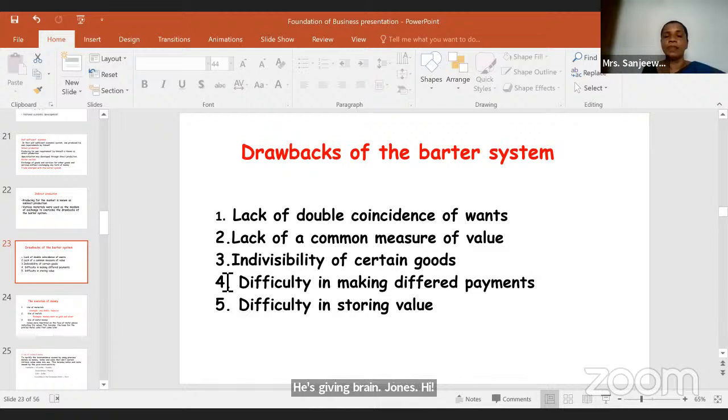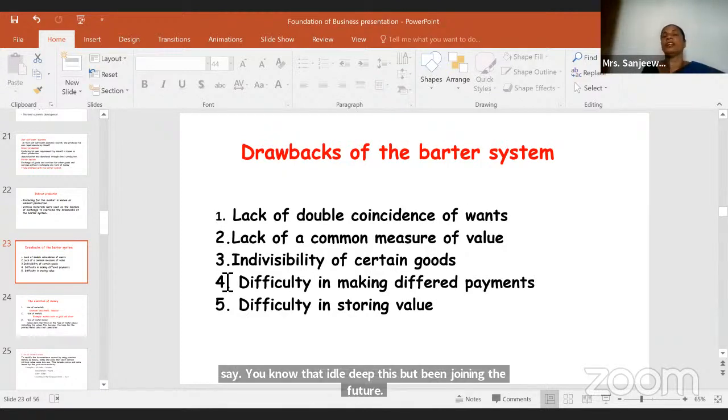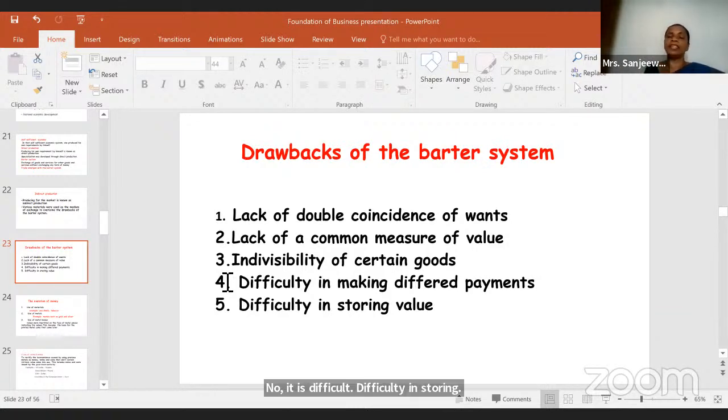Indivisibility of certain goods. You cannot divide into proper portions. And difficulty in making deferred payment. What do you mean by deferred payment? To pay in future, right? It is difficult to pay in future. You can't say that I will give this brinjal in future. Difficulty in storing value. You can't keep it for a long time because it's perishable, right? So these are the drawbacks of the barter system.